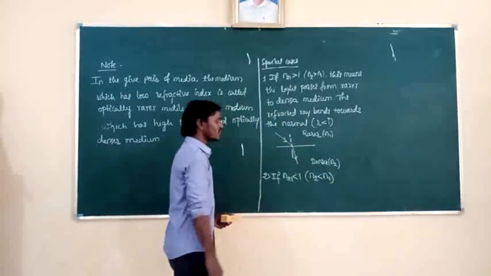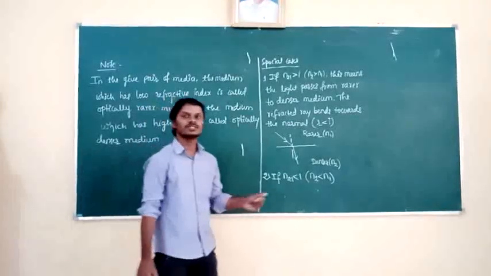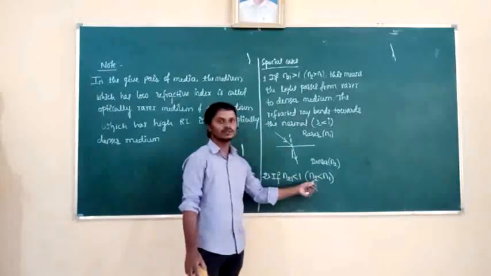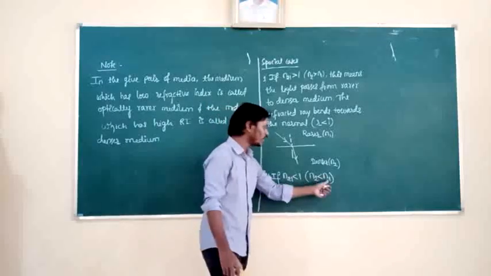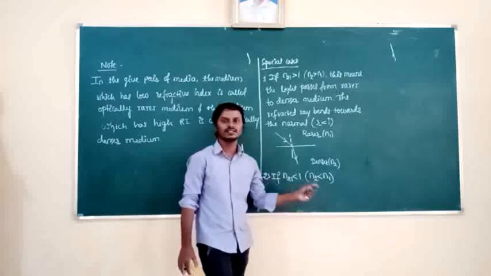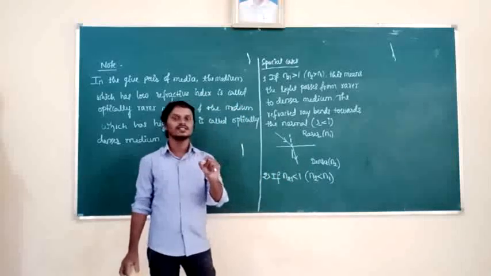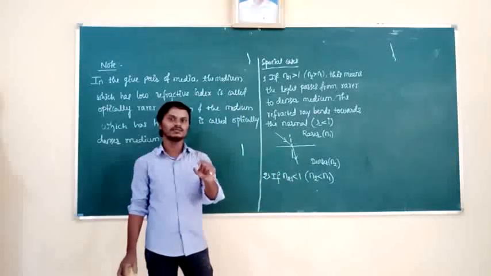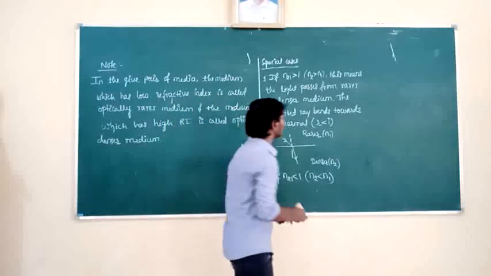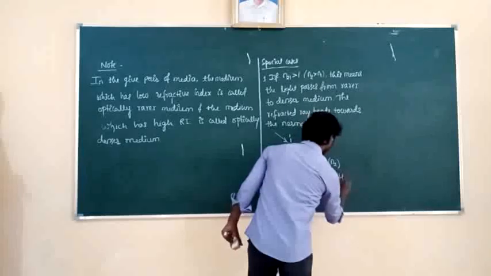So if N2 is less than N1, from which medium to which medium is the light passing? From high optical density medium to low optical density medium. The first medium has the high refractive index, which means the incident ray is in the denser medium.